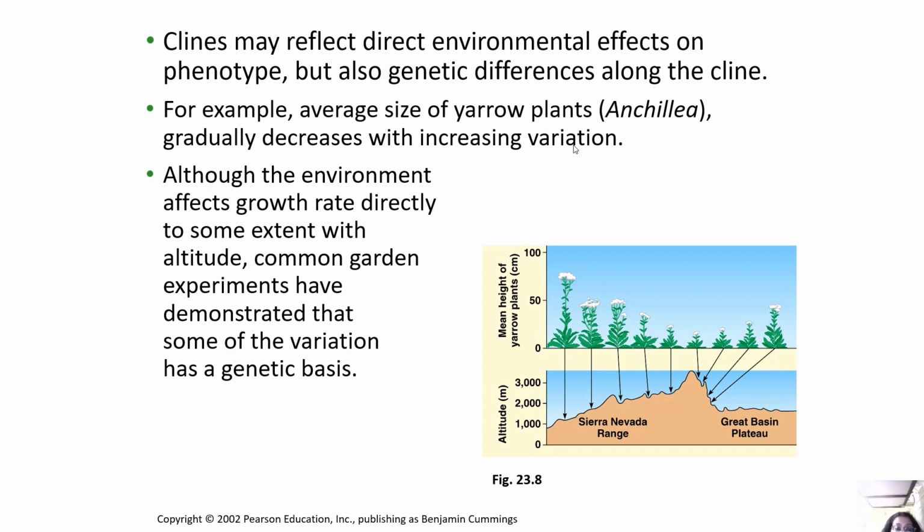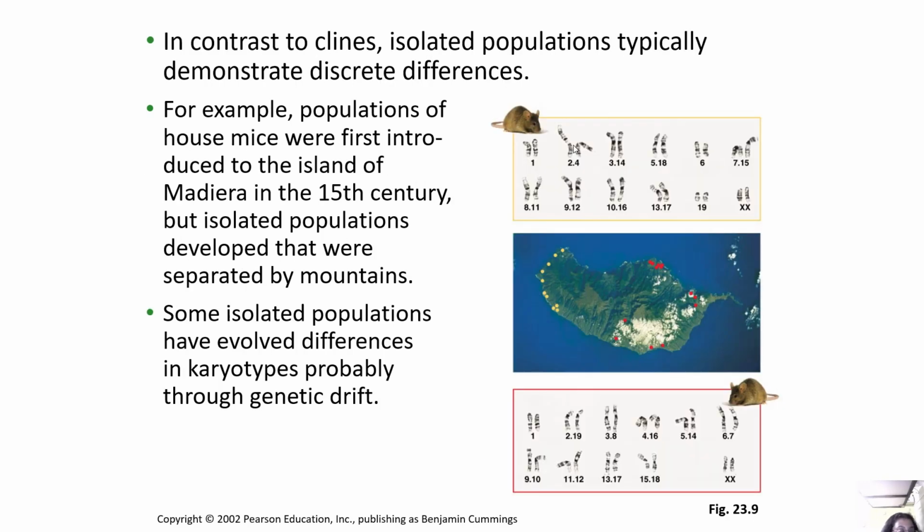So although the environment affects growth rate directly to some extent with altitude, common garden experiments have demonstrated that some of the variation has a genetic basis. In contrast to clines, isolated populations typically demonstrate discrete differences. For example, populations of house mice were first introduced to the island of Madeira in the 15th century, but isolated populations developed that were separated by mountains. So some isolated populations have evolved differences in karyotypes, probably through genetic drift.